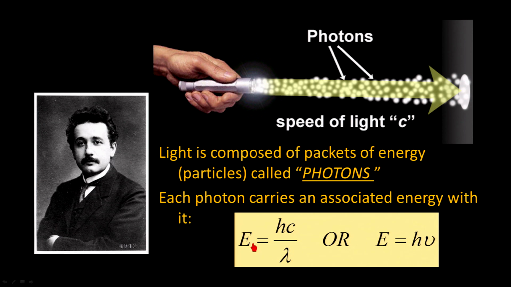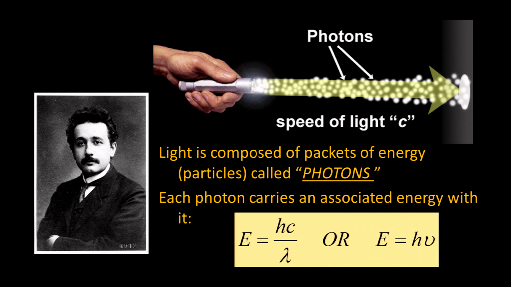Small lambda, big E. Light that is a very long wavelength makes E very, very small, which means light that is of a long wavelength are photons of low energy. If we were to translate this to the electromagnetic spectrum, we could see how different types of light could be the equivalent of photons carrying different amounts of energy.